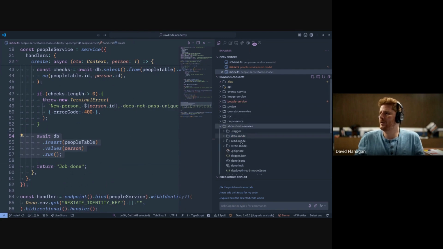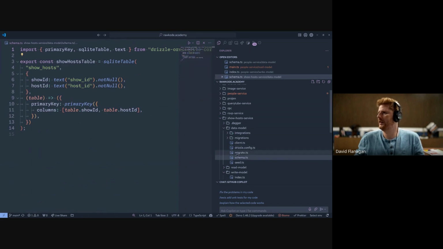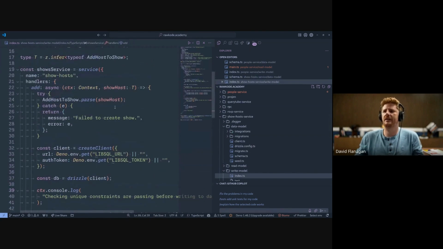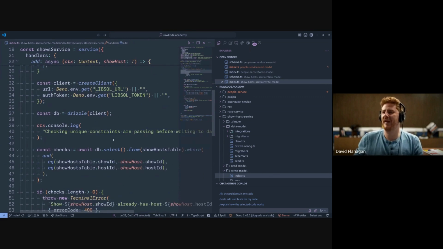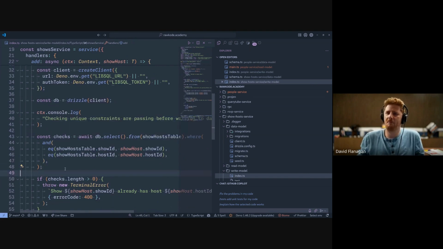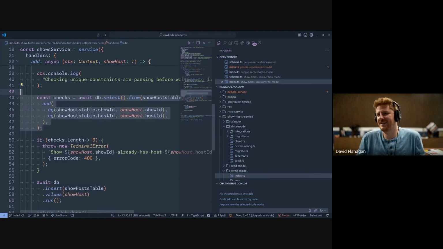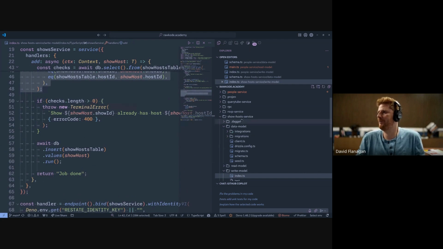Next, we have the shows host, because I think this is slightly more interesting. From a data model perspective, this doesn't store anything except for 2 IDs, which are living in completely different databases and completely different services. The read model is not important. The write model is now we say, okay, well, we've got 2 IDs. The validation here is going to be pretty trivial and they'll very rarely fail. But we do need to check that both of these people exist before we write it to the database. This is an overly cautious check. I could write it to the database and it could fail further down the query path, but I didn't want to do that. So I make sure that they don't already exist in the table and then write them. I've not got to the other part yet.